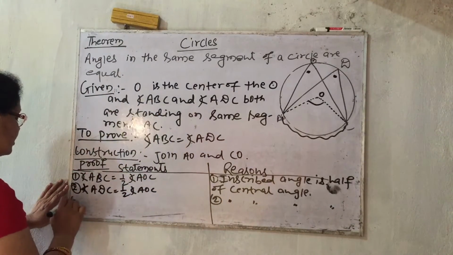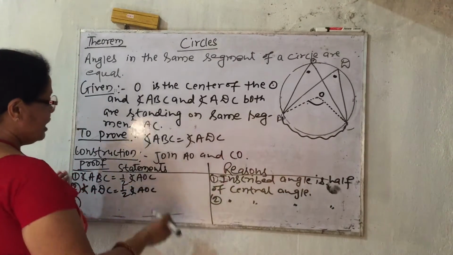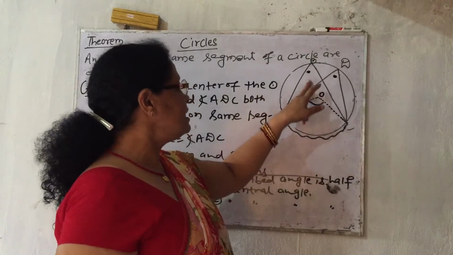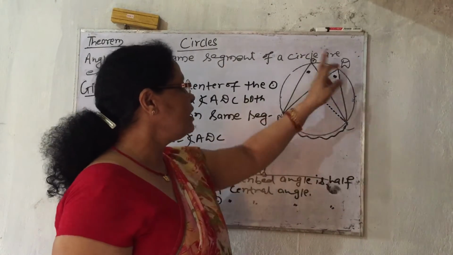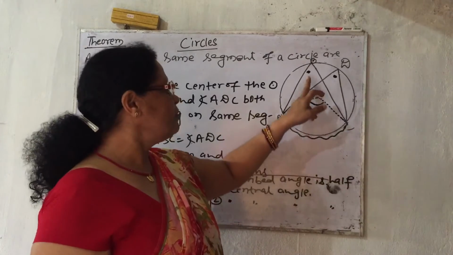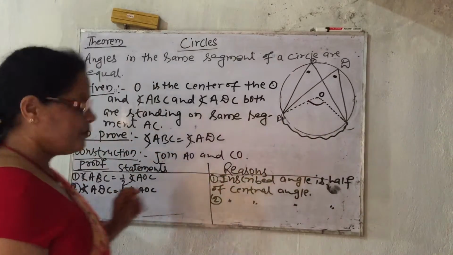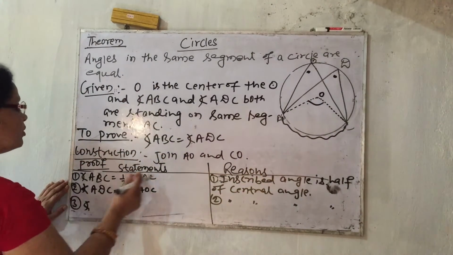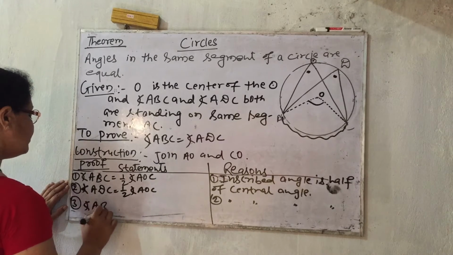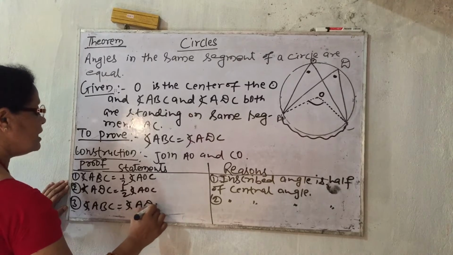Now number 3, but students should write down here. Now both are equal, means angle ABC is half of AOC and angle ADC is also half of AOC. Then can we write this angle B and angle D both are equal? So we can write down angle ABC equal to angle ADC.